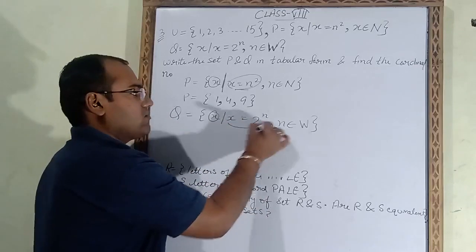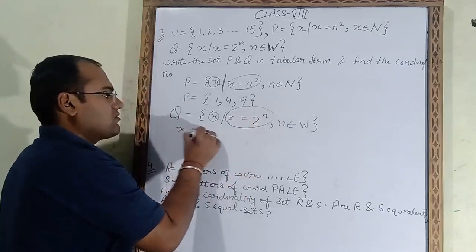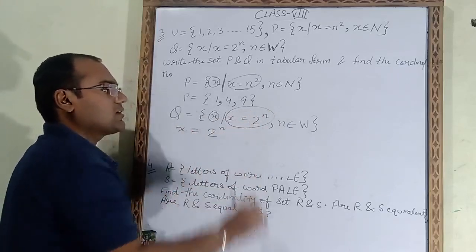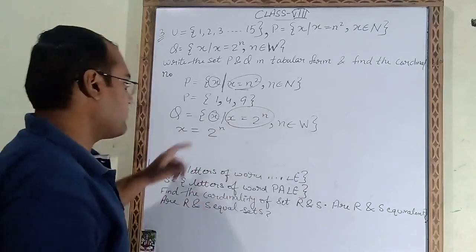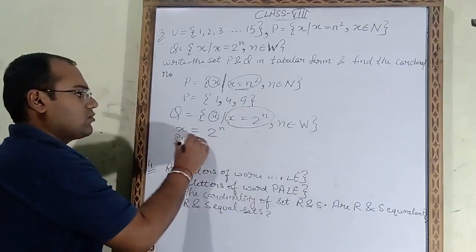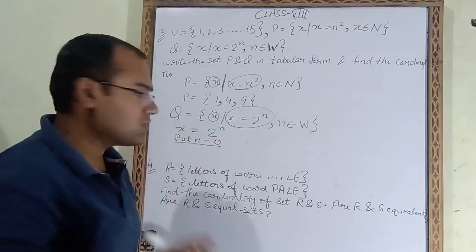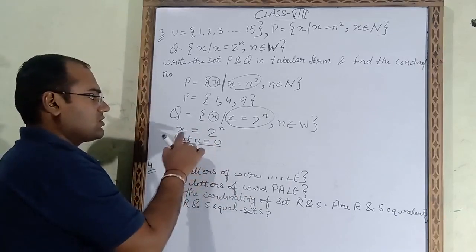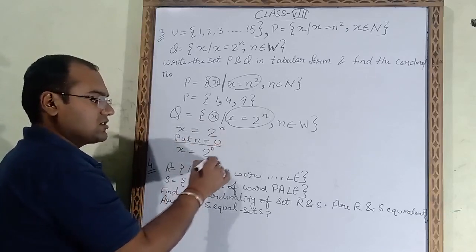For x we have to take the help of this formula. Formula is x is equal to 2 power n, and n is a whole number. So we will put n is equal to whole numbers. First whole number is 0, so we put n is equal to 0. So x is equal to 2 power 0.